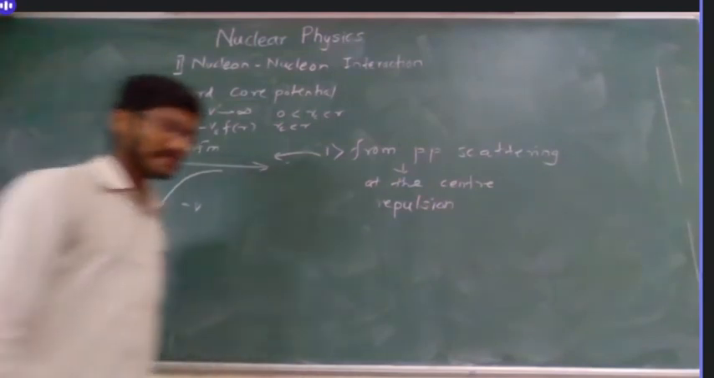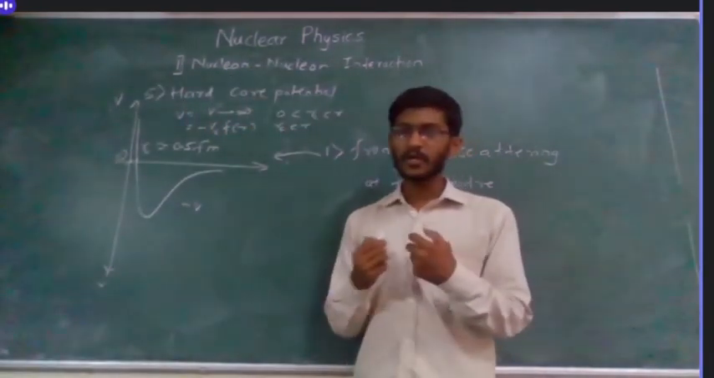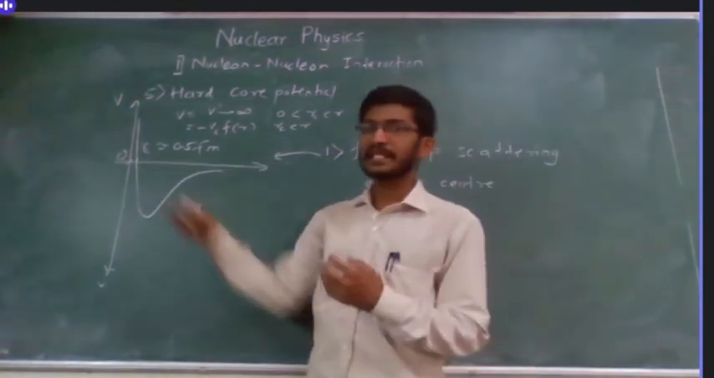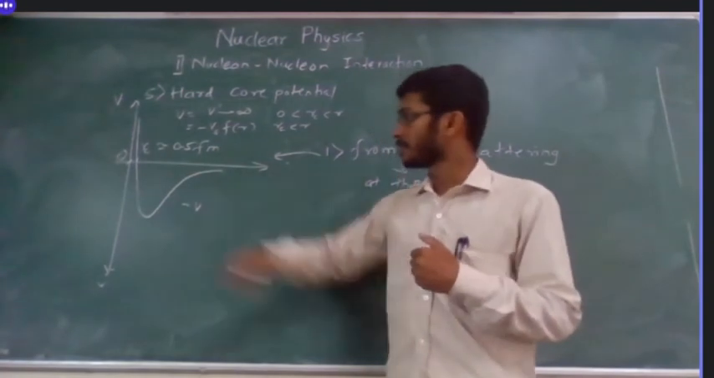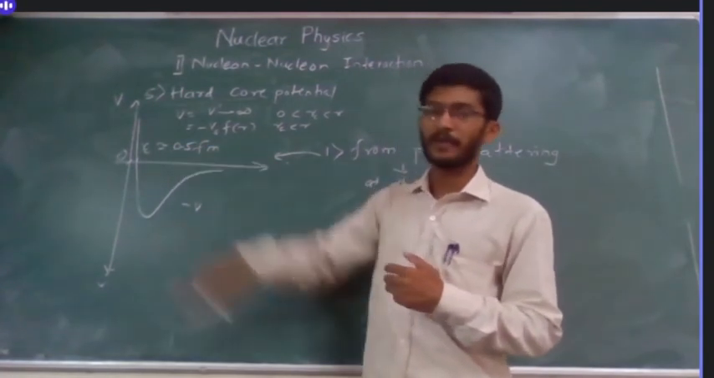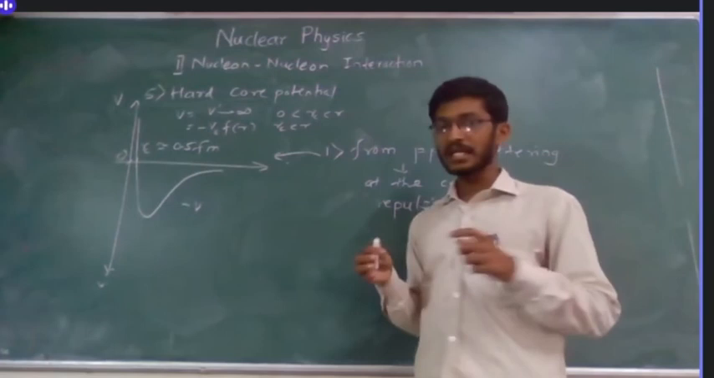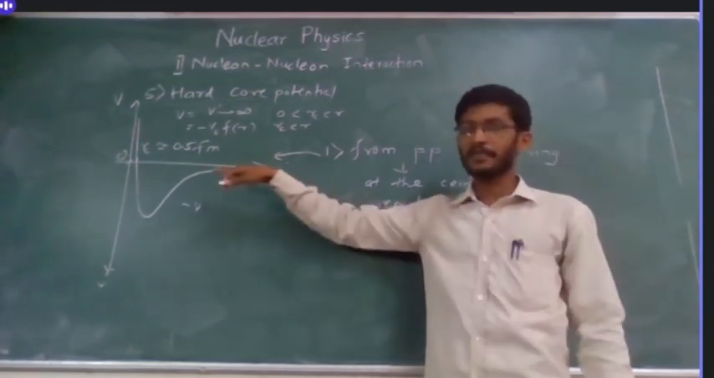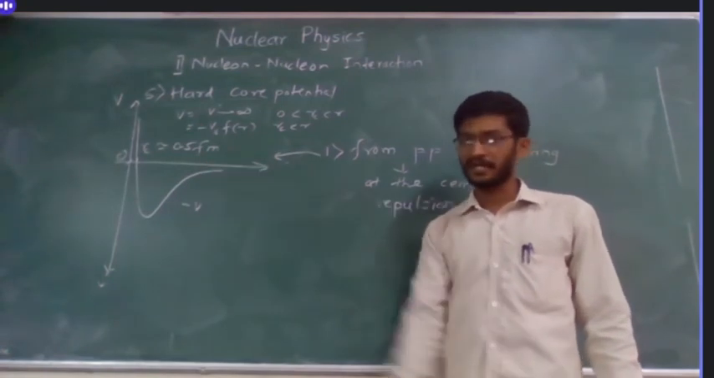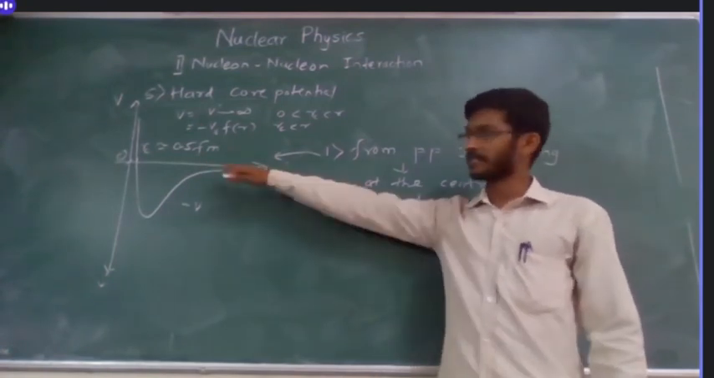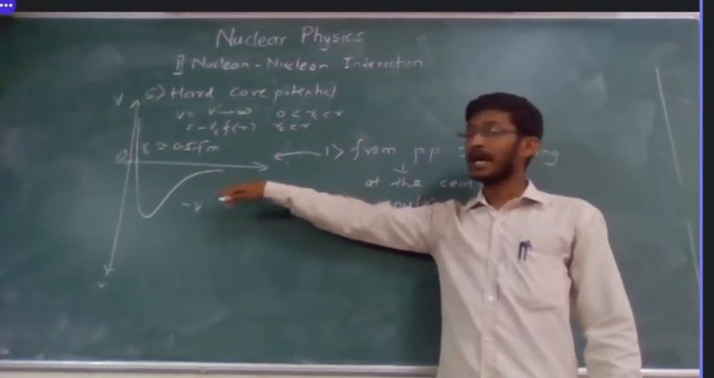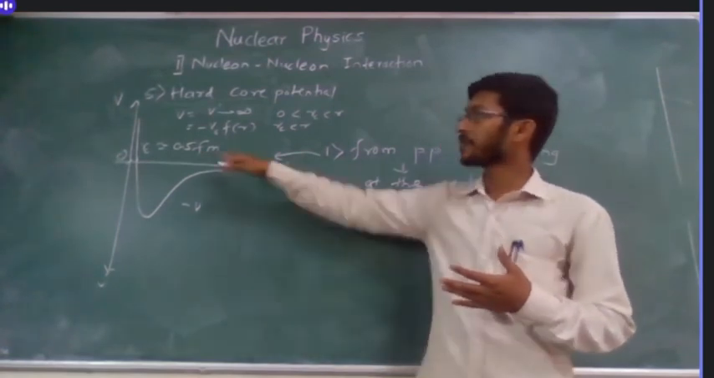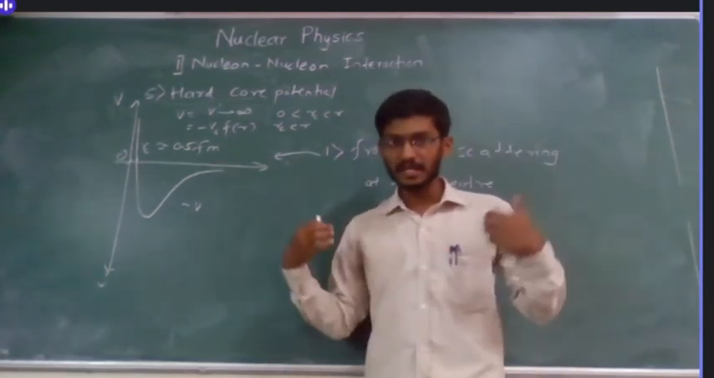So what does this mean? Though the nucleons are together, we cannot bring them closer than 0.5 femtometer. The distance between them cannot be less than 0.5 femtometer. Yesterday we saw a property, the saturation property, and it arises from this. It tells us the density is constant. Why is the density constant? Because nucleons cannot go closer than this, so the density cannot be more than that.